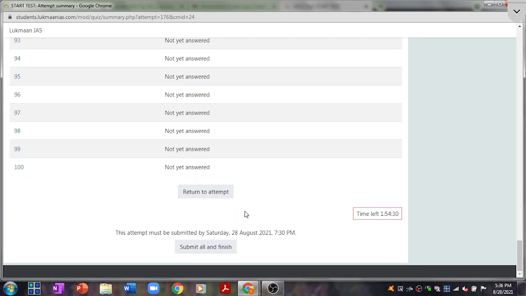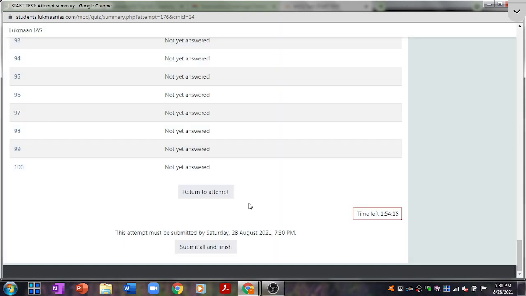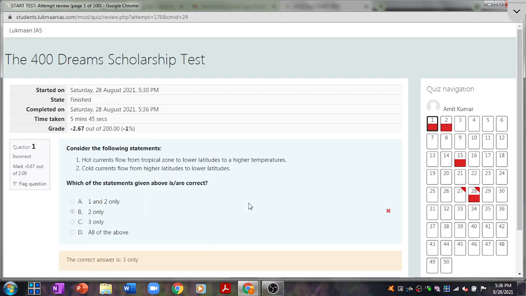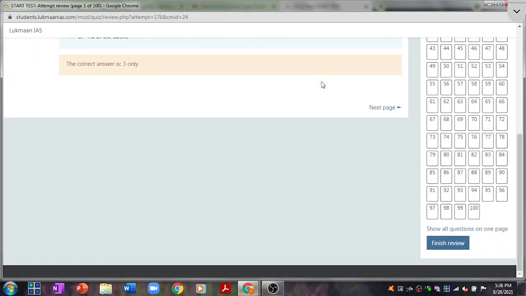It is going to take you back to the question panel. Once you are sure that you have answered all the questions, you should come to the bottom of the screen and click on submit all and finish. This is very important. Only if you click on submit all and finish is it going to be considered for evaluation purposes.